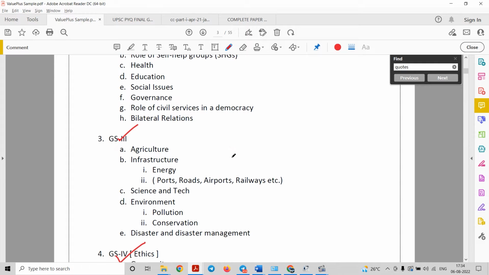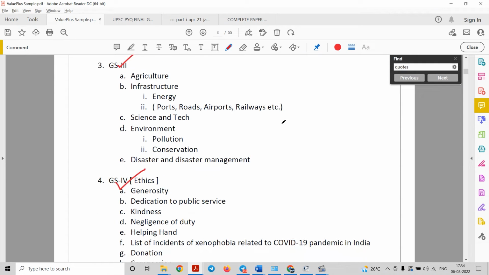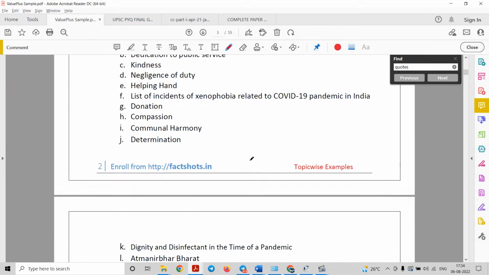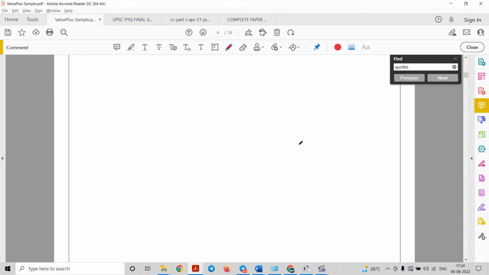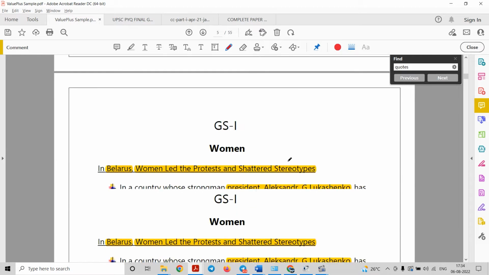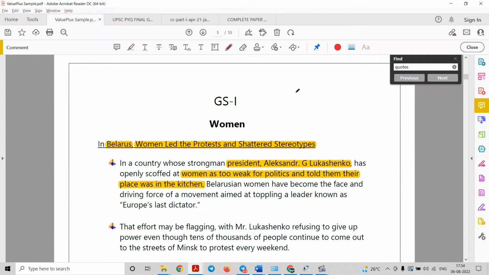For discussion purposes we will take a few examples so that you will get more idea of how to utilize such value addition material in your mains answers. So let us come to the first topic, that is GS1.